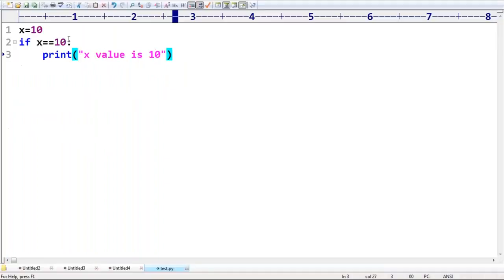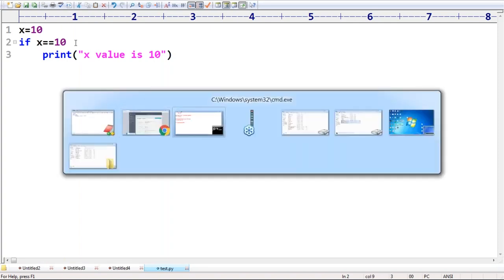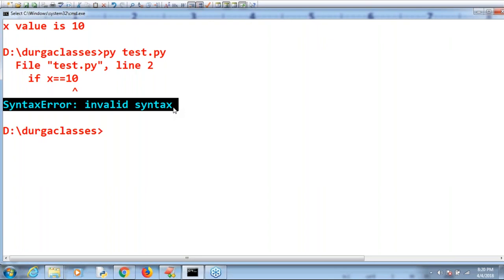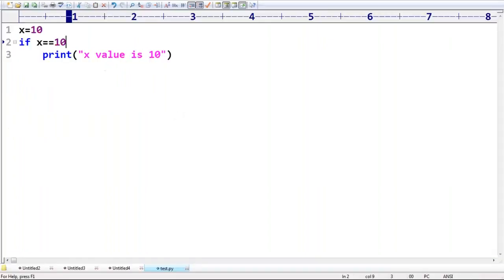Now take a very special care. Let me remove this colon. If I remove this colon, yes, there is some typing mistake, some syntax mistake. Now this one is by default considered a syntax error. Are you able to understand? Now have a look. What is this? SyntaxError: invalid syntax.